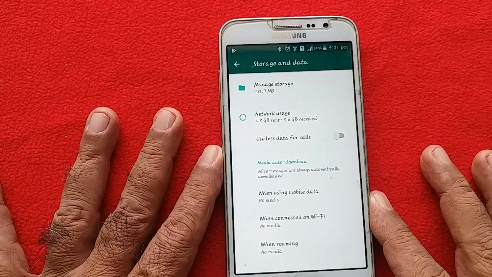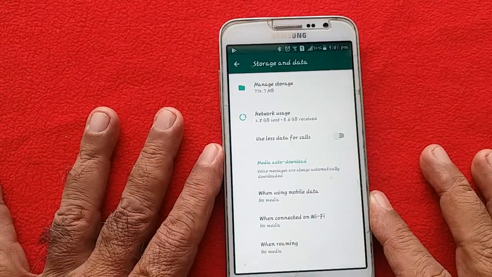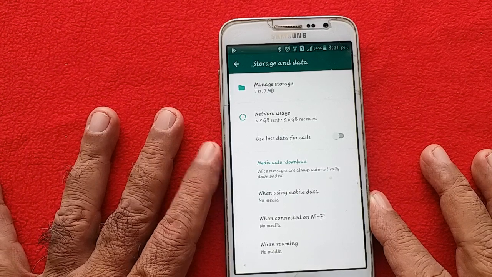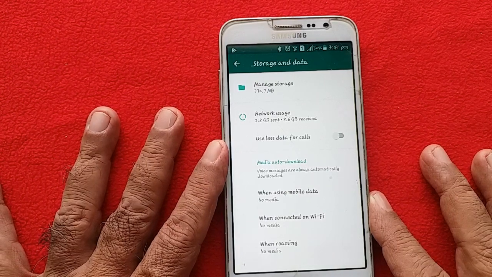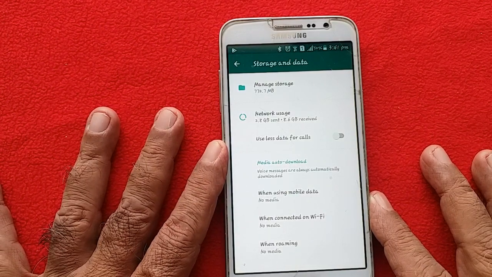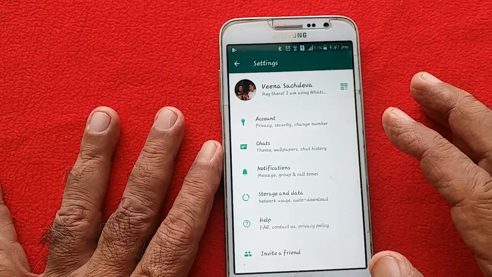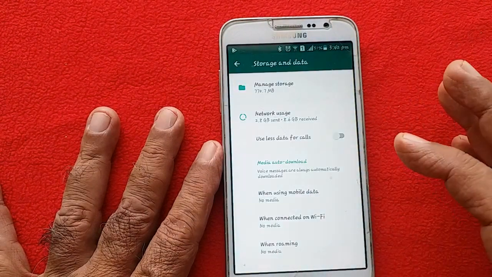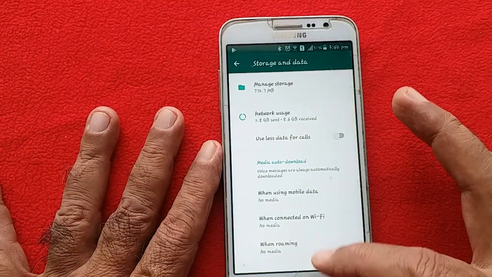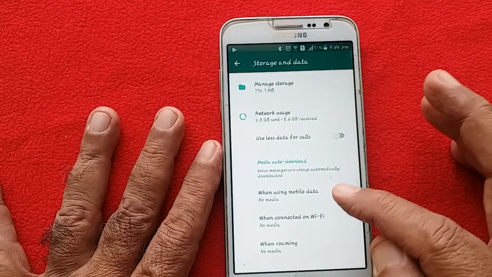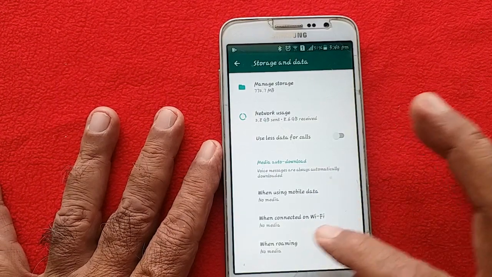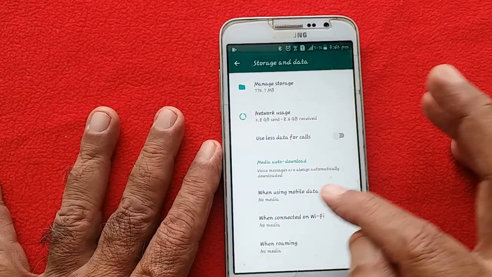In your mobile, you can stop automatic download. Because of this, sometimes your phone memory gets full. What you will do for that? Go to setting, data storage. You will find three options. When you are connected to Wi-Fi, or when you are using mobile data, or when you are roaming.